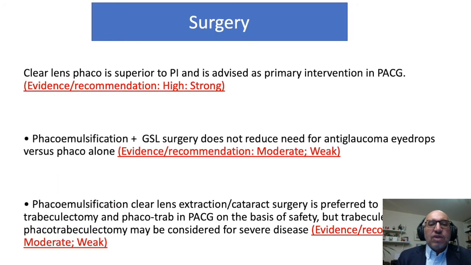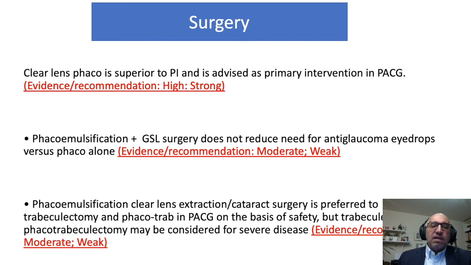Regarding the surgical options, for patients presenting with primary angle closure glaucoma, nowadays phacoemulsification is the option of choice, and the evidence is high and the recommendation is strong. So according to the EAGLE study, patients presenting with primary angle closure and pressure above 30 and those with primary angle closure glaucoma, we go straight ahead for phacoemulsification. We can combine with goniosynechialysis, but still a lot of work is needed in this area.